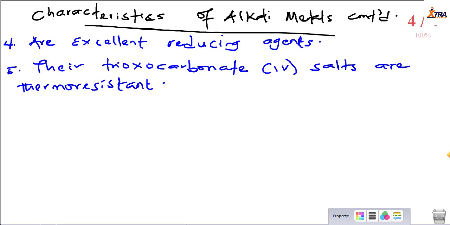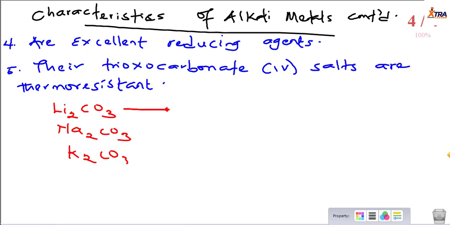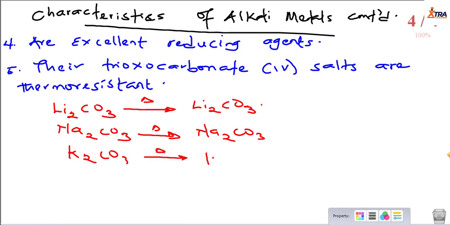What does this mean? It means that the trioxocarbonate IV salts of lithium, sodium, potassium, and others are thermoresistant. So when you heat them, they don't decompose. They remain as they are. It is thermoresistant. It is stable to heat. When you do the same for this, it is stable to heat. This also is stable to heat.